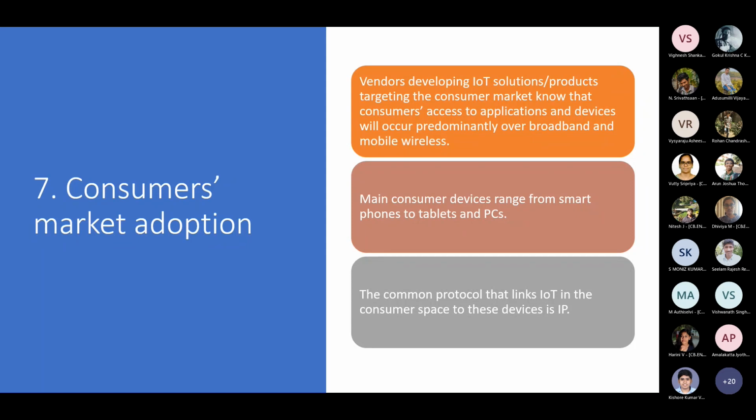So already existing devices use IP, so why not use IP in IoT networks also? So the integration is possible. It makes a lot more sense, and people are a lot happier because they don't have to carry a separate device or adapter with their laptop or mobile phone, or a separate chip in the system to convert into IP.